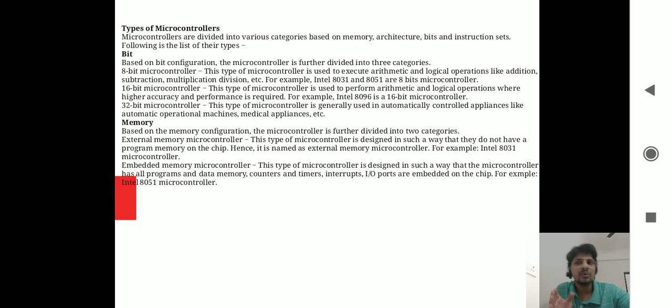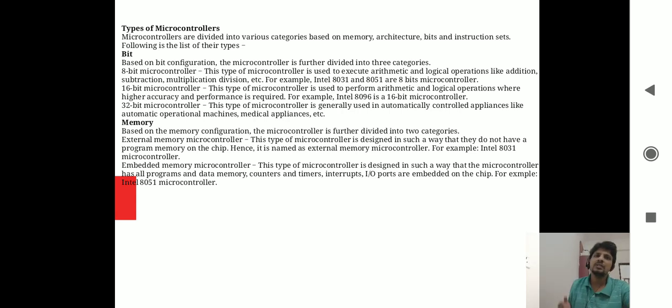For the microcontrollers, there will be a chip on which all the devices like input output ports, memory, CPU, serial communication ports, timers, and counters are all embedded on the same chip. But in the case of external memory microcontrollers, they are designed in such a way that they do not have the program memory on the chip. For example, the Intel 8031 microcontroller comes under this category. This is about the external memory microcontrollers.